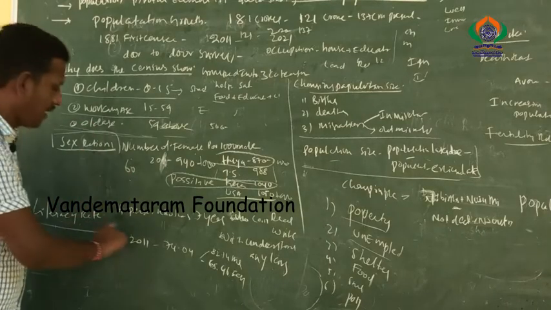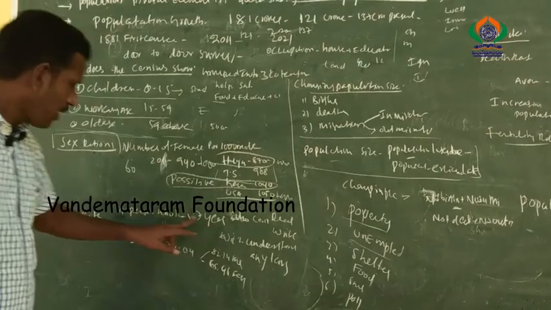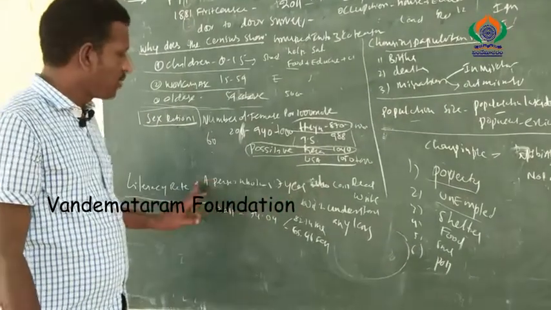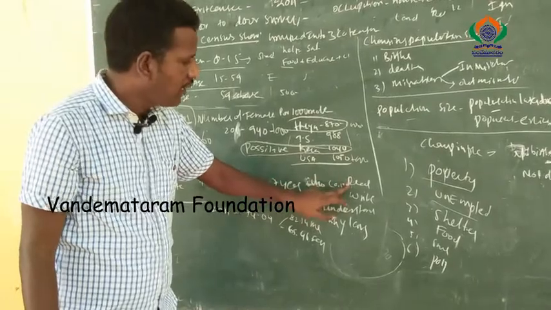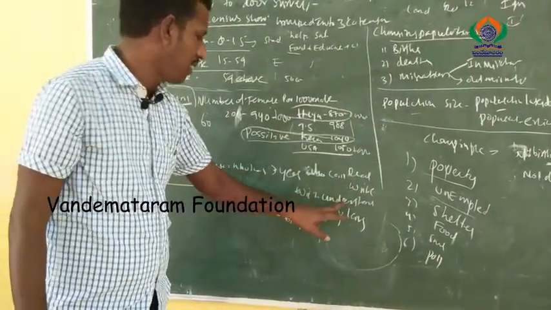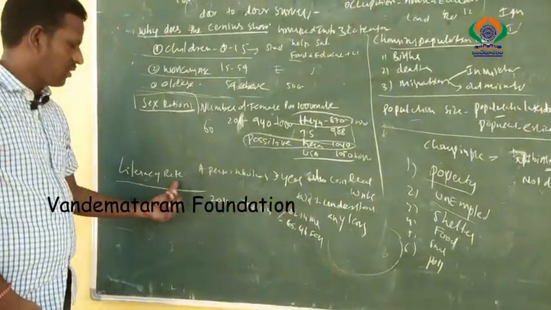Next, literacy rate. What do you mean by literacy rate? That is an important question. Who is considered literate? Define literates: a person who is 7 years of age and above, who can read and write with understanding, is treated as literate.